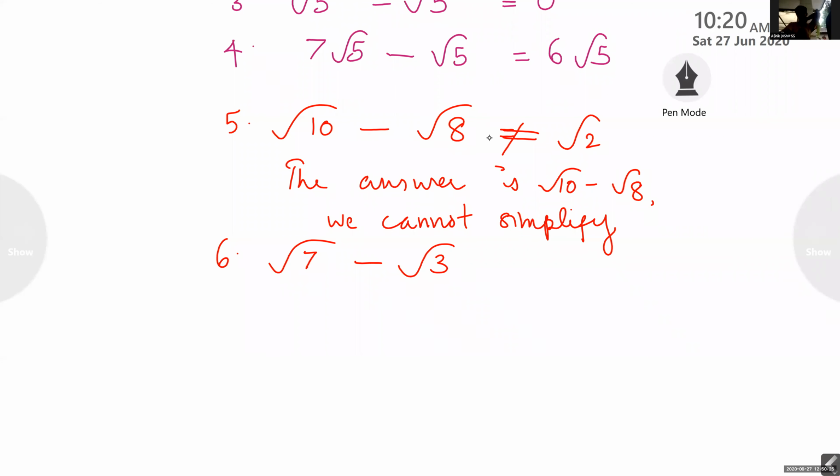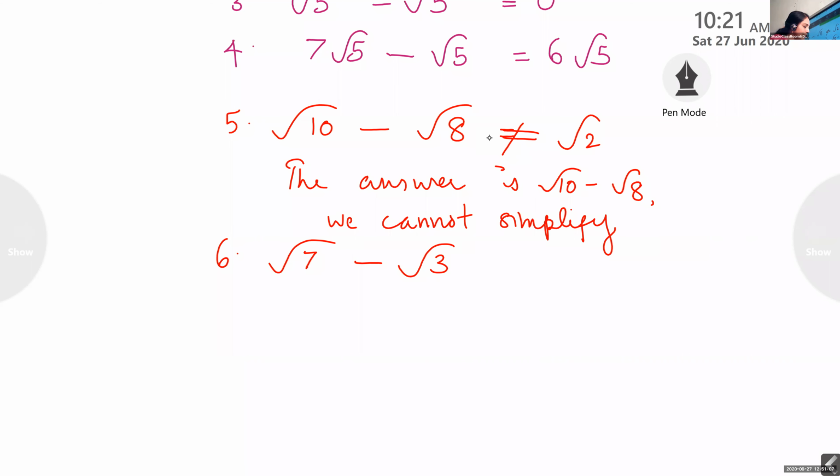Root 7 minus root 3, is it root 4? You are not listening to the class. I noticed that you are looking somewhere else. You are turning around. Sorry, ma'am. It's okay. Can you tell the answer now?